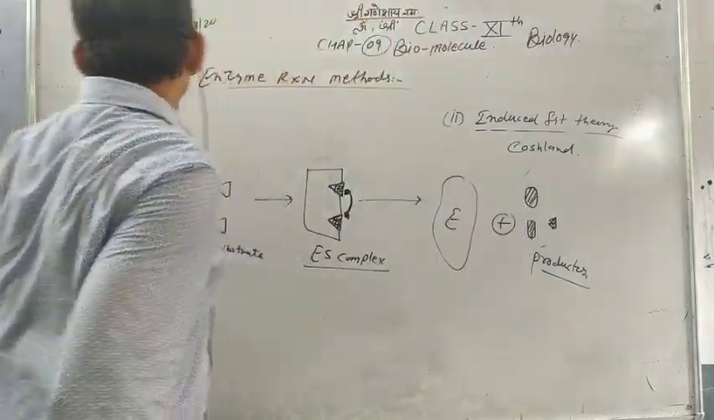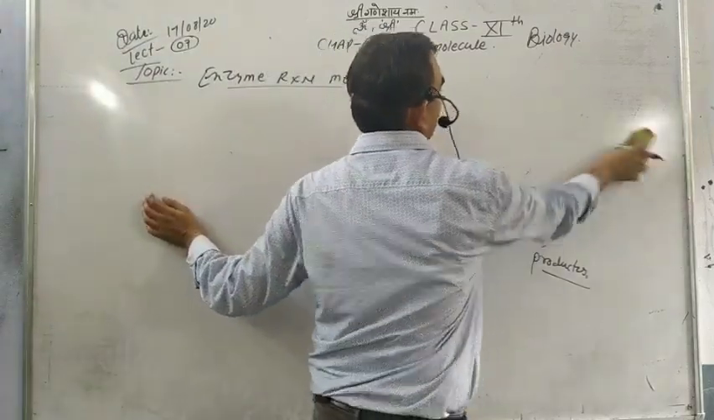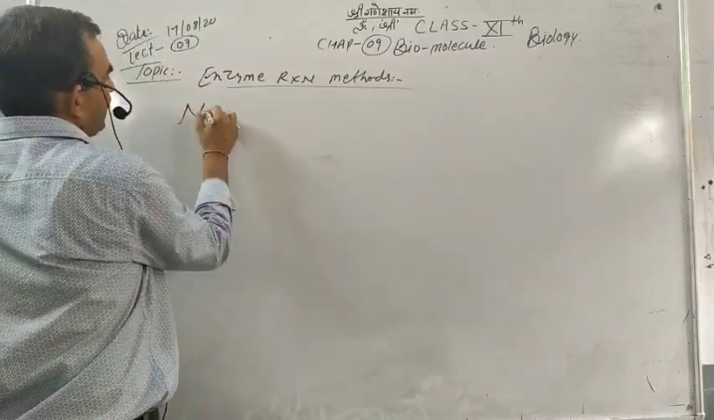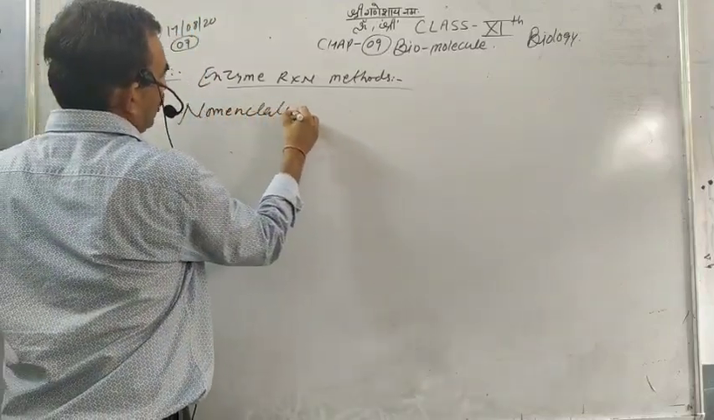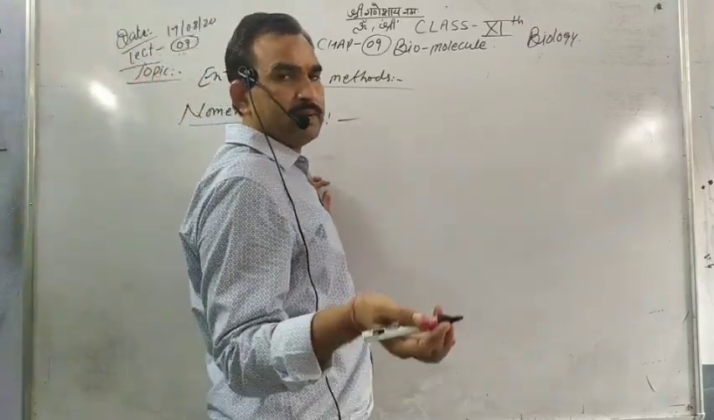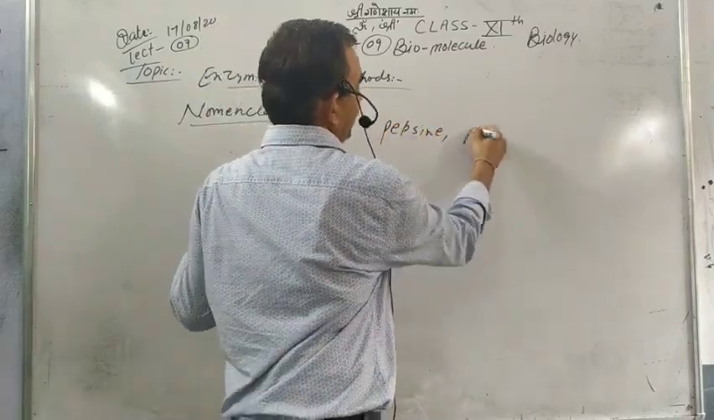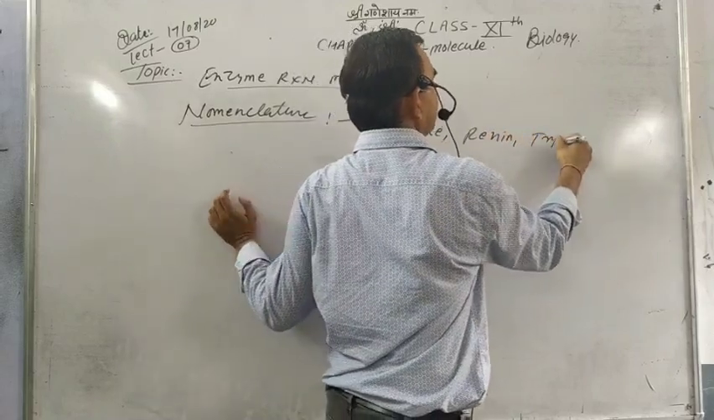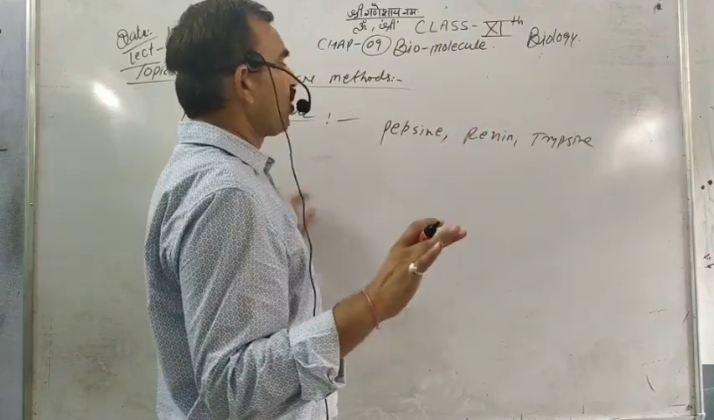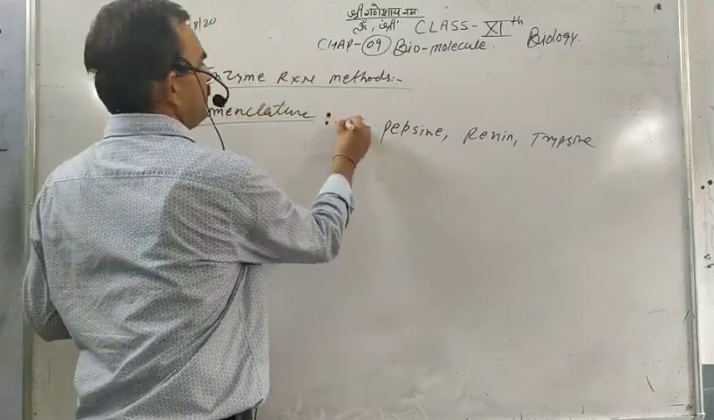Then we study the nomenclature of the enzymes. What is the nomenclature of the enzyme? Nomenclature is given in three types. Some enzymes were named generally, like pepsin, renin, trypsin. They are given the name normally. They are not based on any method.